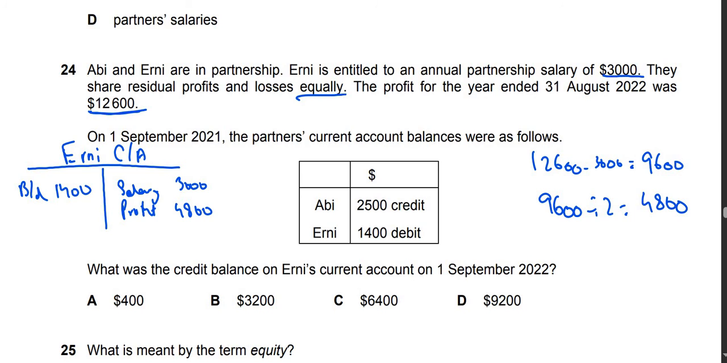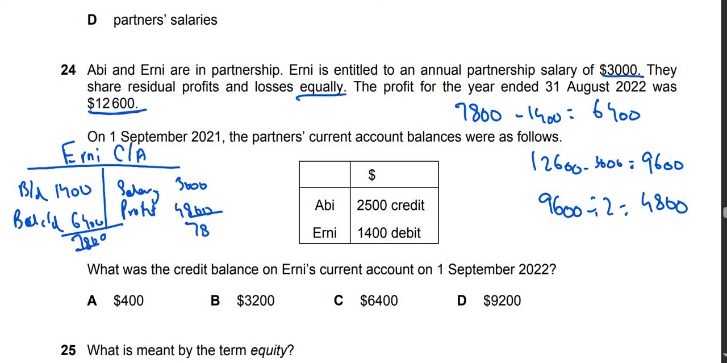So now you have to add 3,000 and 4,800, which is 7,800, and you will subtract 1,400 from it. You will get 6,400. So balance c/d is actually 6,400. Total balance is 7,800, and then balance b/d again 6,400. So the answer is C, guys.